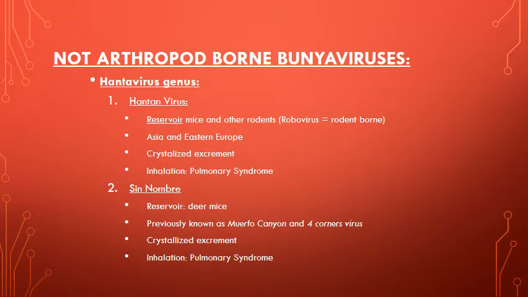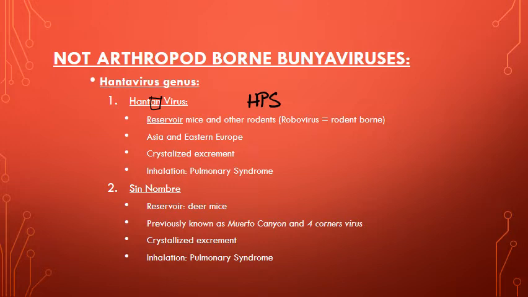So the other two organisms we're going to talk about right now are also hantaviruses. This one is Hantan virus as well. And this one actually causes what's known as hantavirus pulmonary syndrome, or HPS. So instead of a renal tract, you're actually going to get a pulmonary tract.